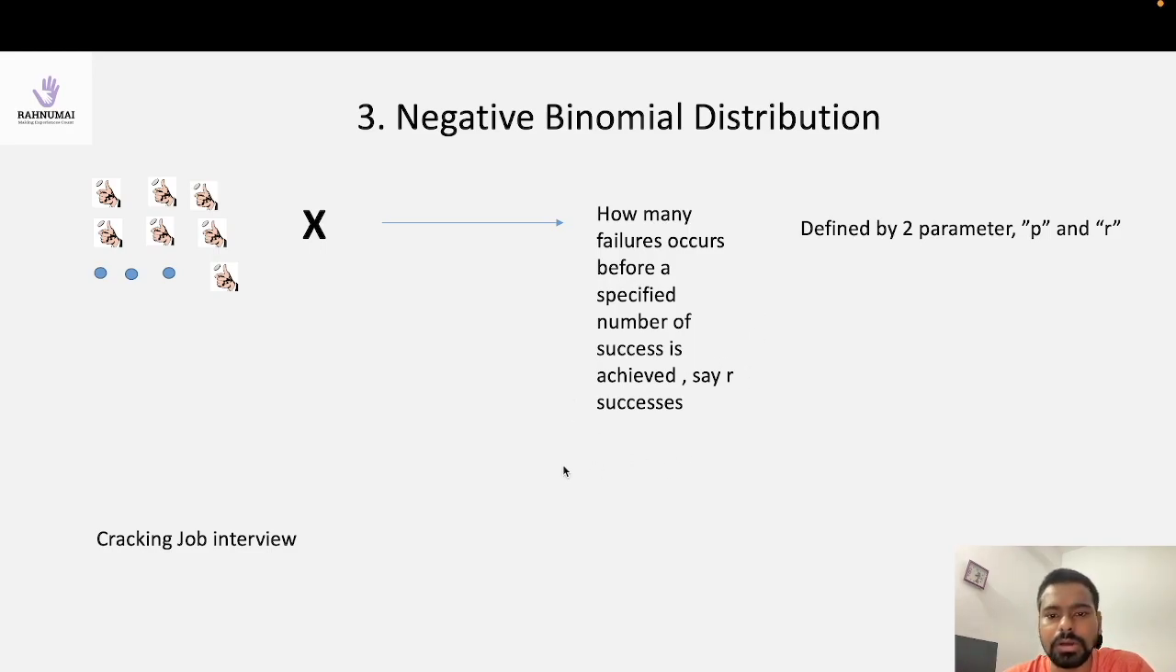But in simple words, what this means is how many failures you are going to face before you get your first success. Every coin toss is a head or tail, a success or a failure, and this distribution X just gives you the count of how many times you will fail before you get your first success. So this is all about the negative binomial distribution, again a very relevant distribution in the data science and AI field.